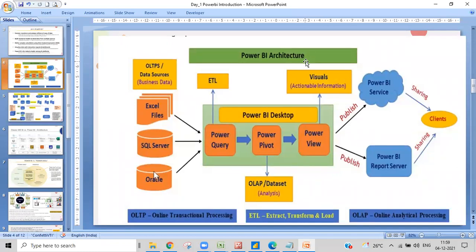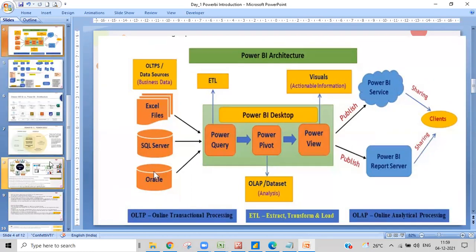What does Power Query do? Yeah, I'll explain that. Okay, once we move to this concept, I'll definitely explain it over here. No, in a single line, please tell me about Power Query.